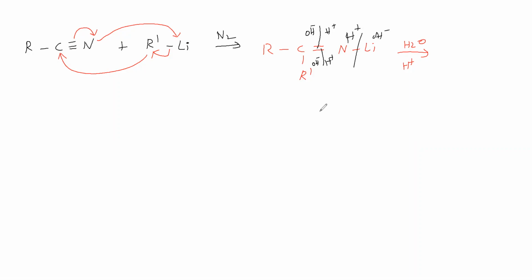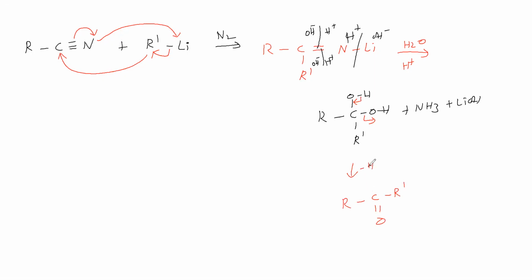Okay. So what we are getting is R C OH, here OH, here R dash, then ammonia, then LiOH. Then this bond is shifting here. So what we are getting is R CO R dash. Ketone we are getting.